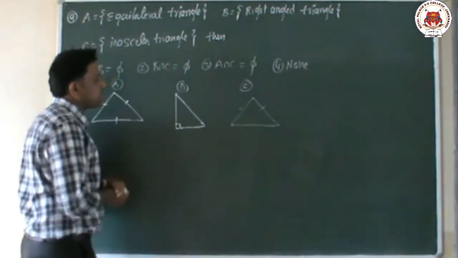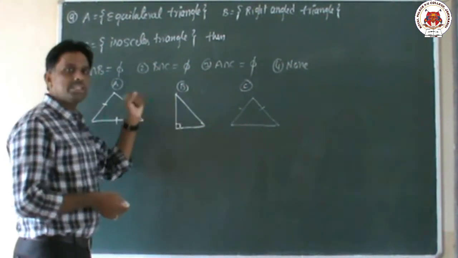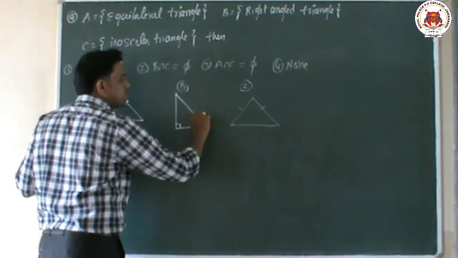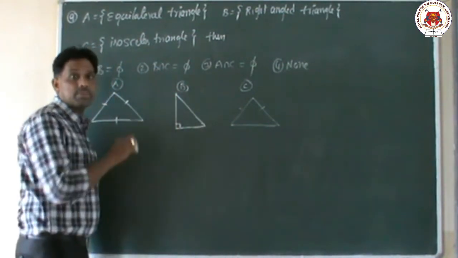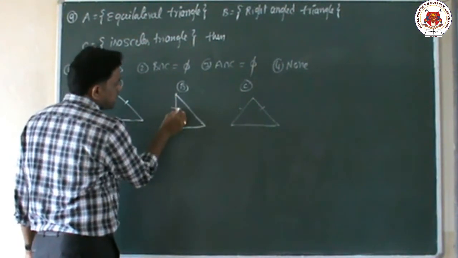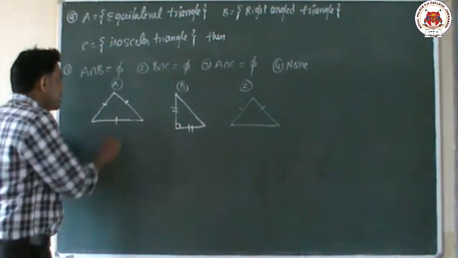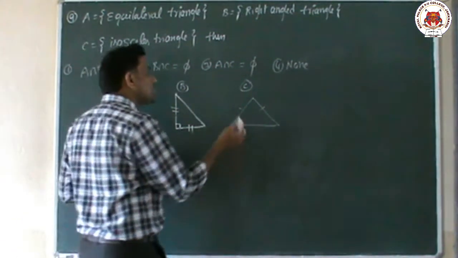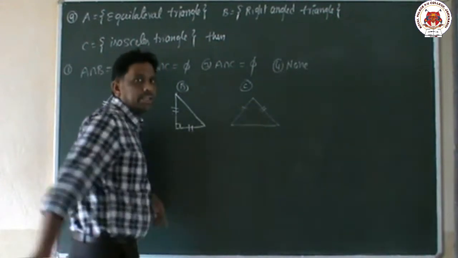Then what about the right angle triangle? In a right angle triangle there is a chance of the remaining two sides also being equal, but not the hypotenuse. Hypotenuse is never equal to any side, because in a right angle triangle the hypotenuse is the longest side. Equilateral: three sides compulsorily equal. Isosceles: any two sides equal, not only these two, any two sides.